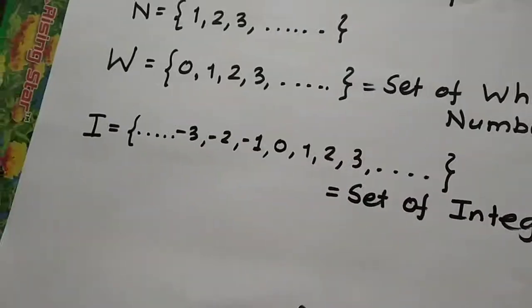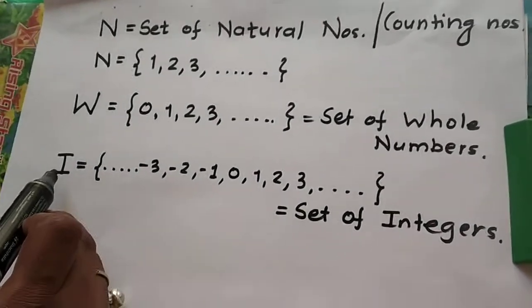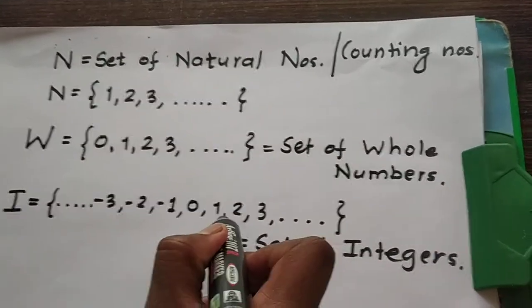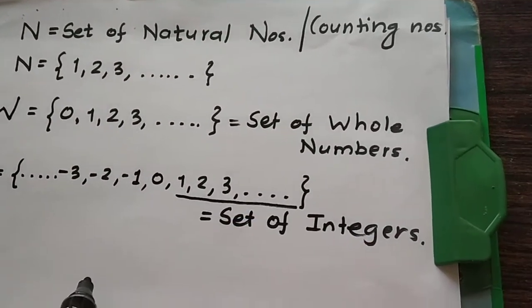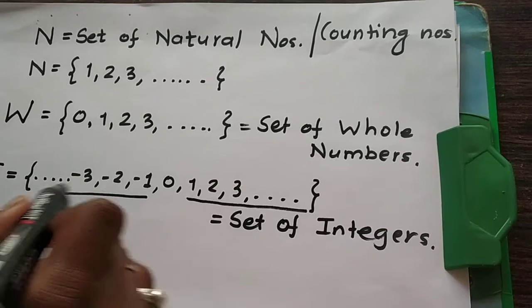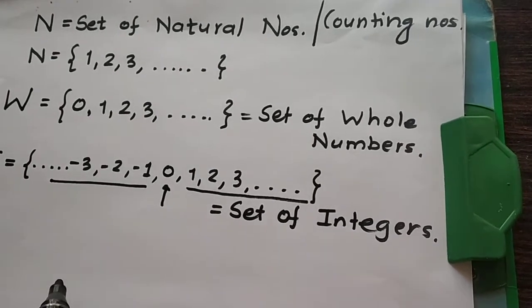The set of integers is a collection of positive numbers, negative numbers and 0.